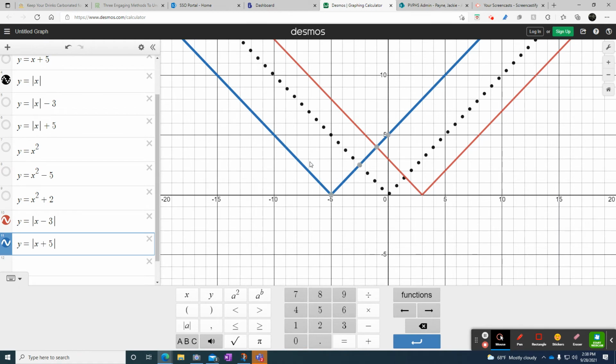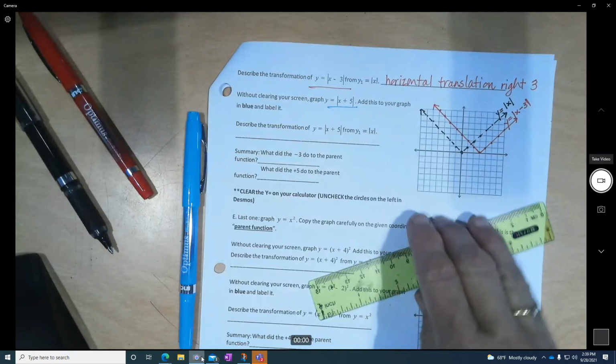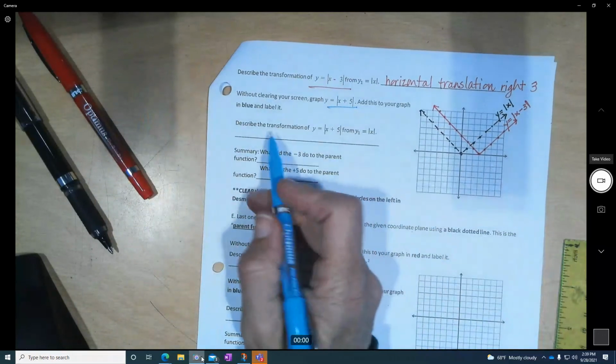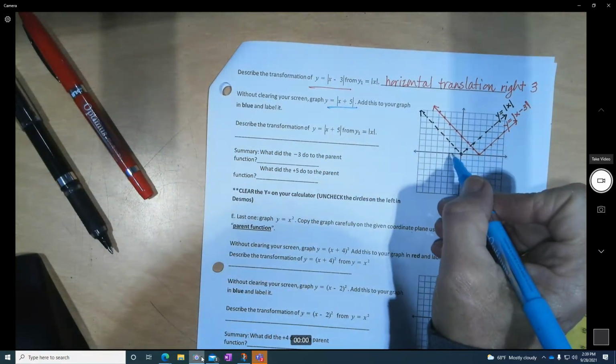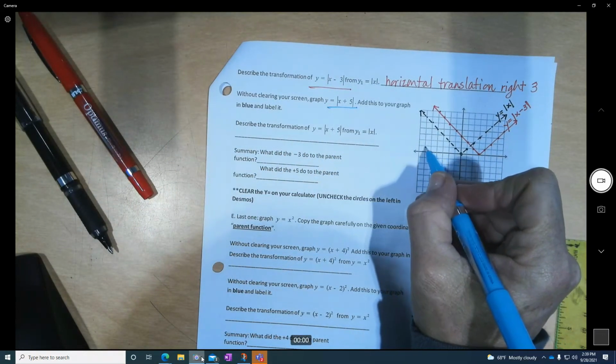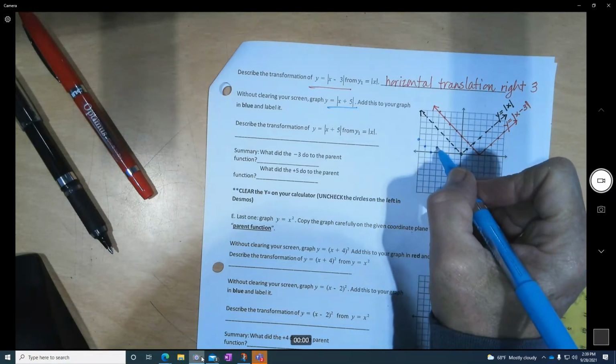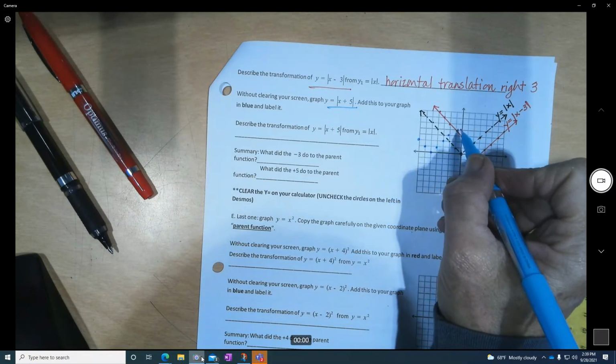So we're going to write that down on our papers. It's a horizontal translation, right? Because we're going sideways. So describe the transformation. Let me put the line on there first.